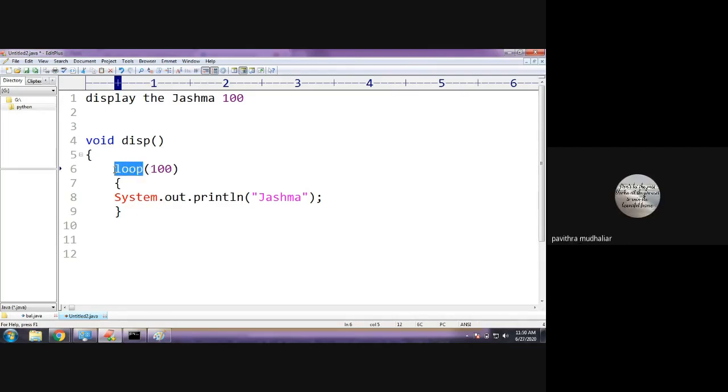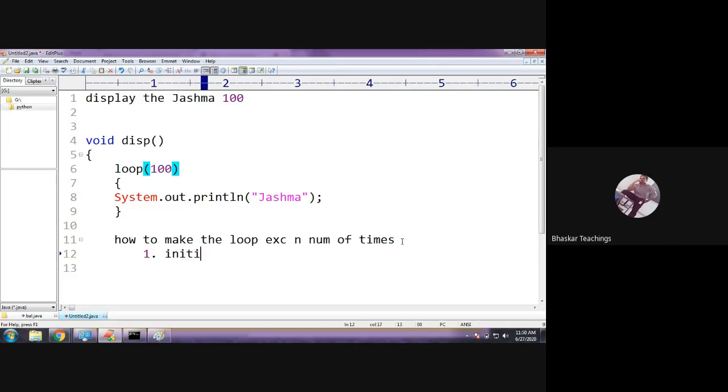Condition. Initialization. Yeah. So there are three things. It is dependent on three parts. To make some loop run some number of times, three parts are important. One is the initialization part. Next one is the condition part. And the third one is the updation part. Updation means either increment or decrement or something, anything. Okay, increment or decrement part.